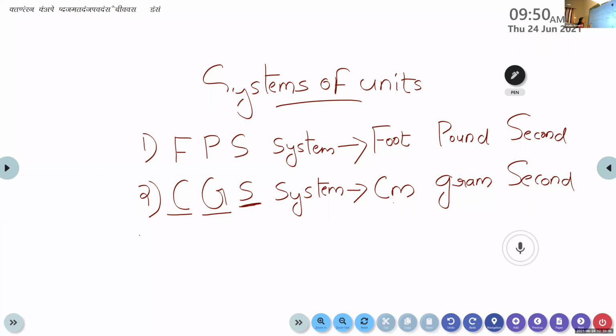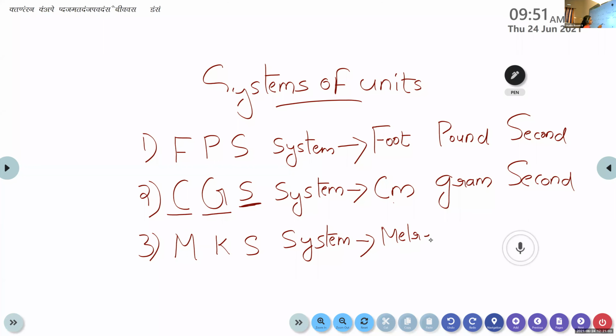Again, another system of unit is introduced here, that is known as the MKS system. Can you make an abbreviation for this term, MKS? What about M? Meter. Yes, very good.